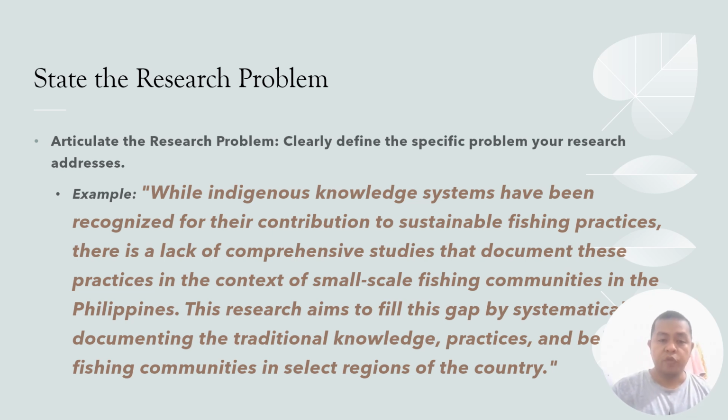So you articulate the research problem. Clearly define the specific problem your research addresses. What is the underlying problem? And make sure that this underlying problem is a product of, or an offshoot of, the gap that you have seen in your review of related literature.